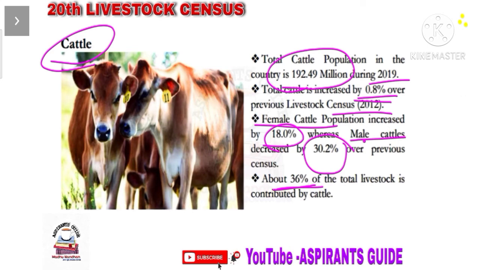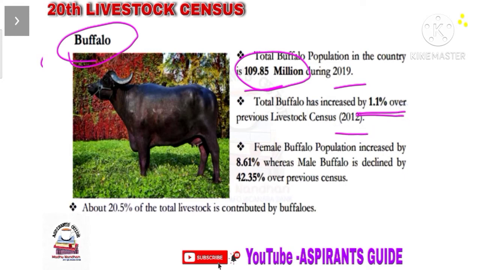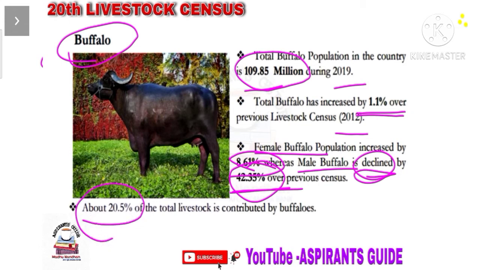Okay, now let us see the buffalo population details according to the 20th livestock census. Here the total buffalo population in India during 2019 is 109.85 million, and there is a slight increase in population of nearly 1.1% when compared to the previous livestock census during 2012. Out of total buffalo population, female buffalo population increased by 8.61%, whereas male buffalo population decreased by 42.35%. Out of total livestock population, buffalo population stands third in position with 20.5%.